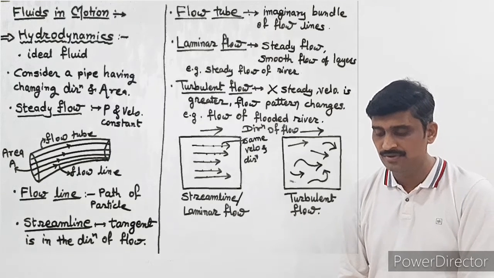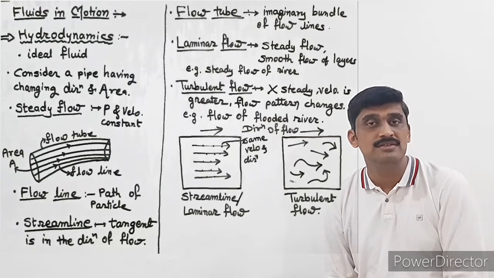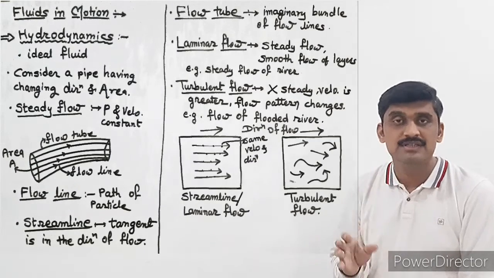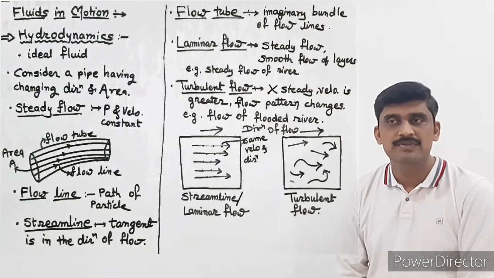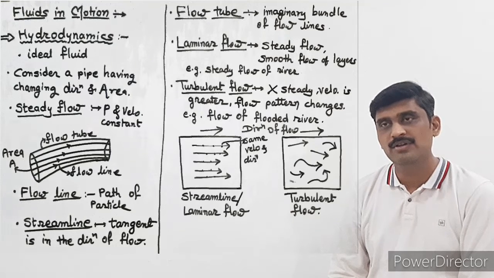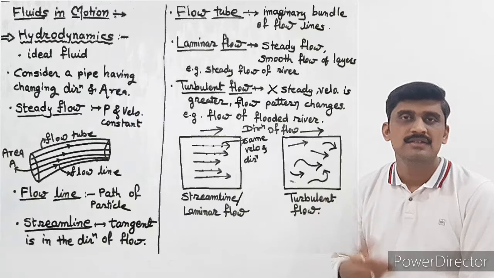Now on page number 44, a difference between these two flows is given. We have to read that. Now, streamline flow is the smooth flow of the fluid. Any type of fluid contains particles or molecules of different types.